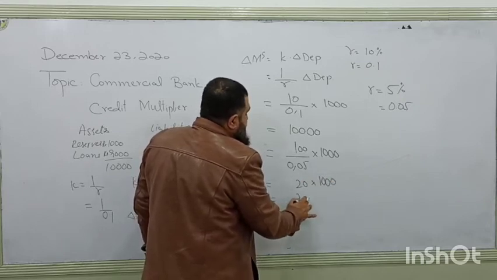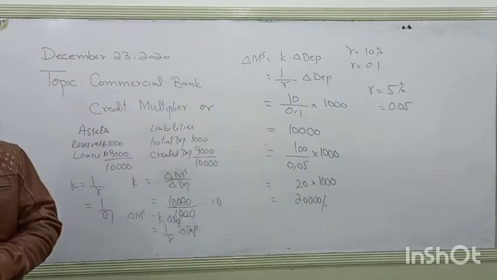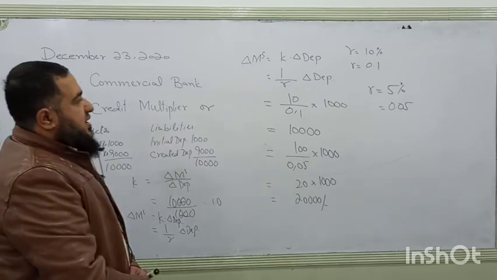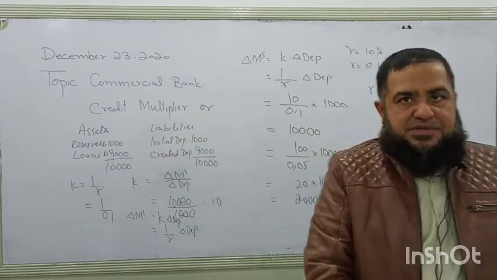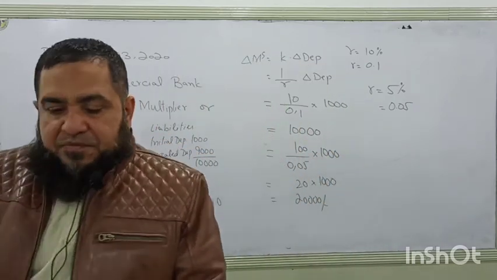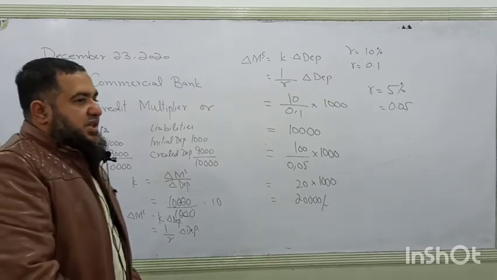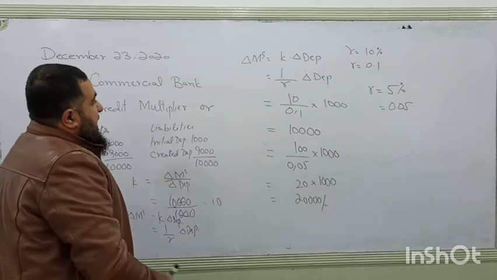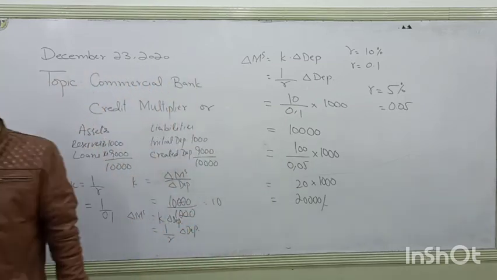So 20 times money supply will be created if the reserve ratio is decreased by the central bank. When the central bank asks the commercial bank to decrease its reserve ratio, the value of the multiplier increases, because now 95% of the deposits will be extended in the form of loans.